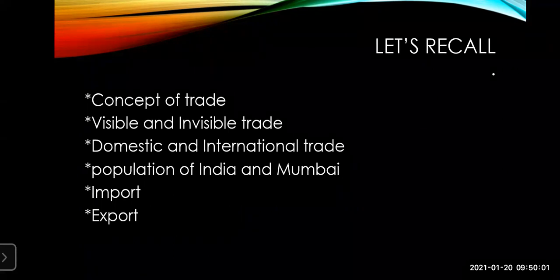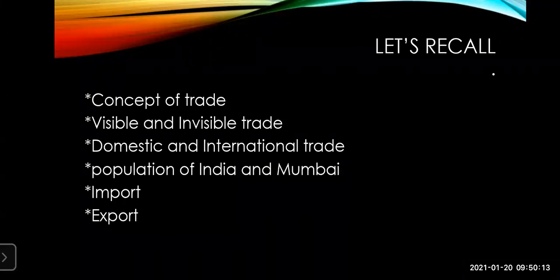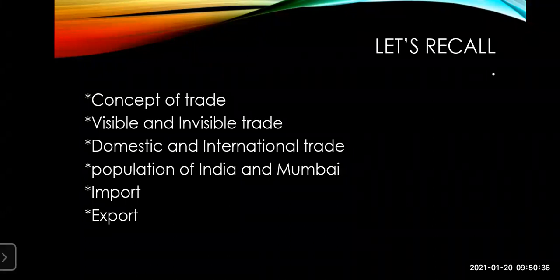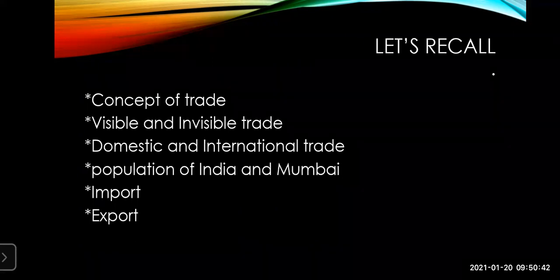We have also seen yesterday, students, the international trade, that is a very complex trade. This is between two or more countries. It is an international trade. In that, separately, we have learned the concept of GDP, that is the gross domestic product. We have also seen India's GDP, that is 2.87 trillion. As well as we have covered some things which were not in the textbook, like the population of India, 136.64 crores. And we even had a review of Mumbai's population, that is 1.84 crores.